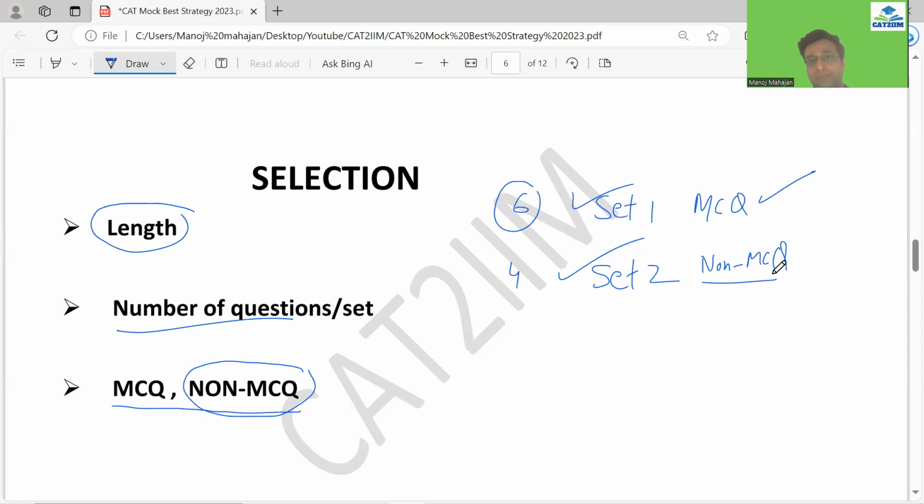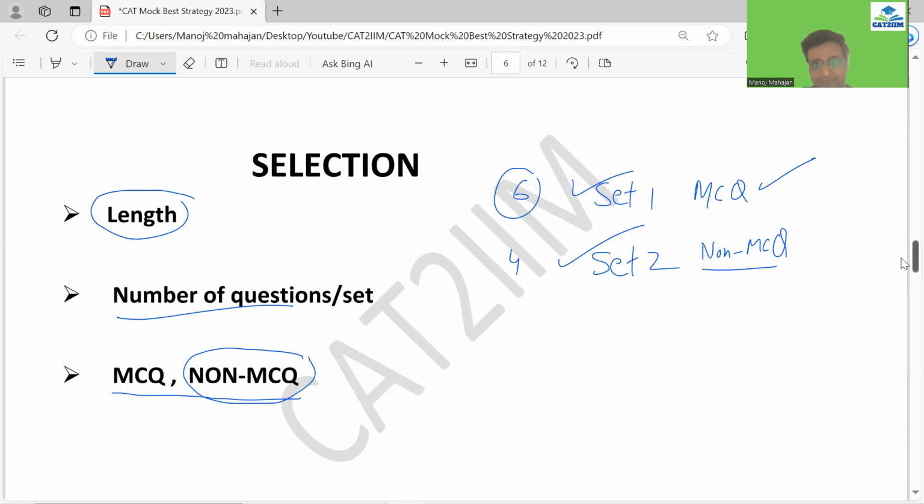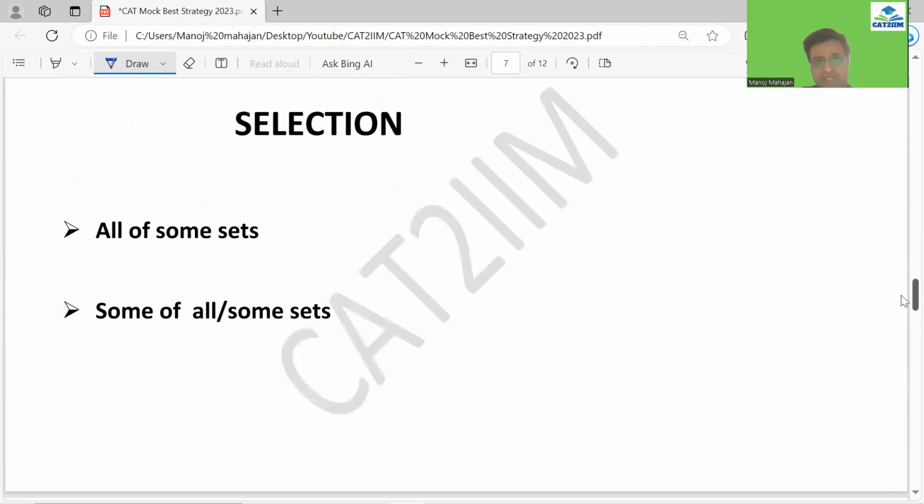Everyone should know about DPACTS. And if you follow that, I'm pretty sure that you can do well in the LRDI as well, right? Let's look at the other part of the selection out here. See, normally, if I look over here, you can look forward to apply this strategy to all of some sets.